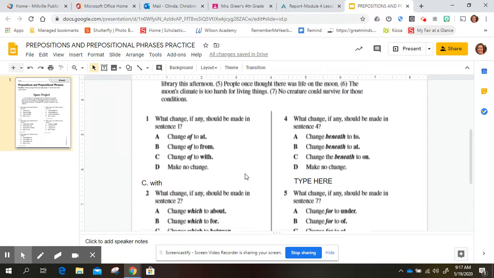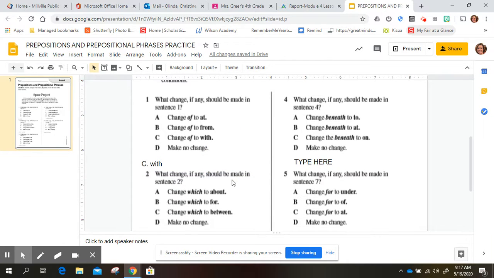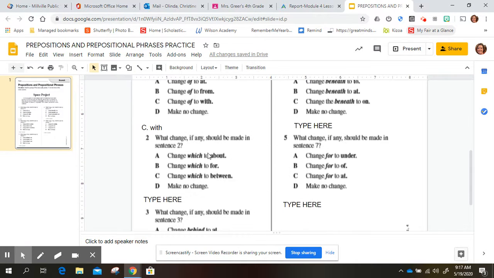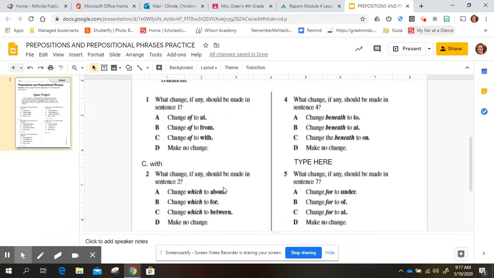All right, number two. What change, if any, should be made in sentence two? So let's look at sentence two. I want to learn more which the moon. Well, we have to change which. Should we say about the moon, for the moon, between the moon, or make no change?